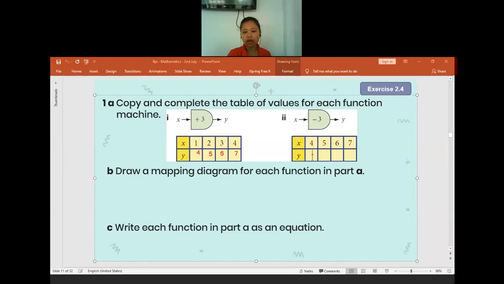What is the output when the x is 4? Okay. And then what is the output when the x is 5? 2. Good job. And then what is the output when the x is 6? 3. Okay. And then for the 7, what is the output? 4. Okay, good job. Is there anyone get confused so far? No, right? Okay. Now for question B, we need to make a mapping.